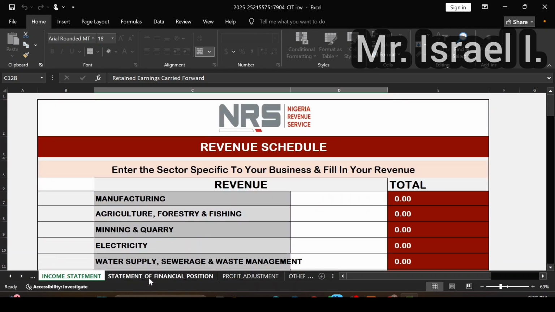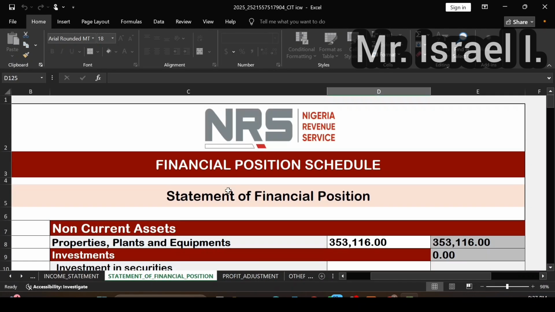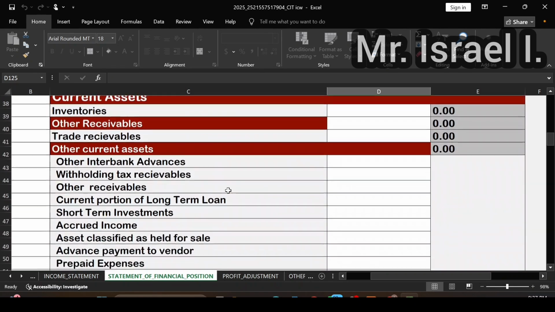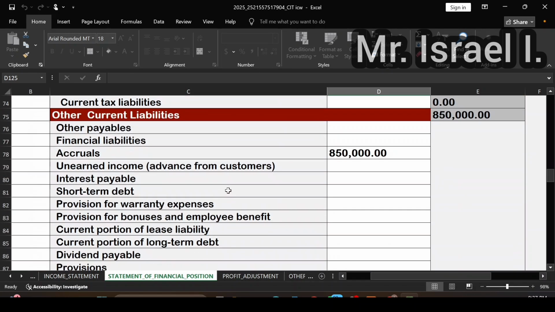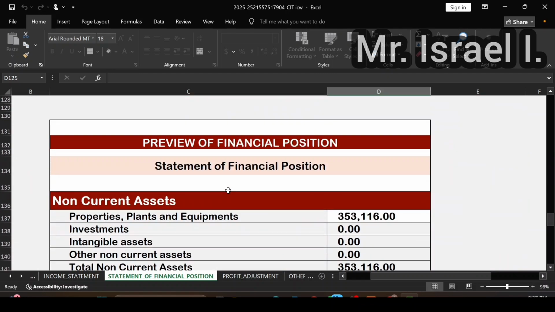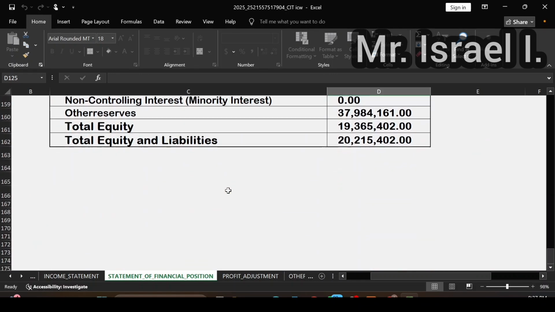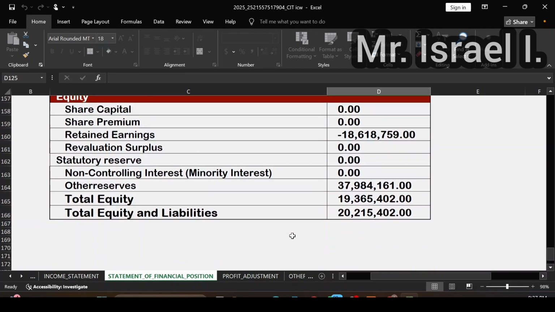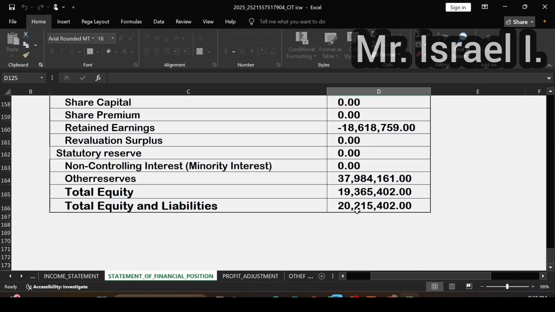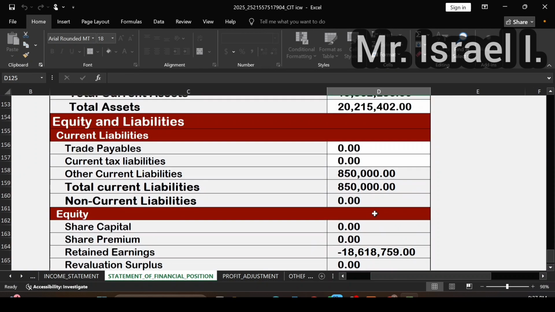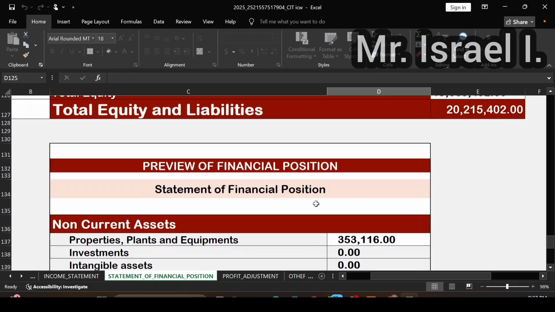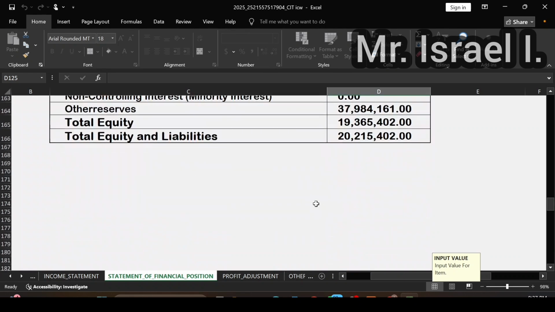Then you move to the statement of financial position. You impute where necessary, you impute where necessary, you impute where necessary. At the end of the day, your asset must be equal to your liability. Equity and liability must be equal to your asset. Here we have 2,215,042. Here we have 2,215,040. So it is good to go. You impute whatever you want to impute there.